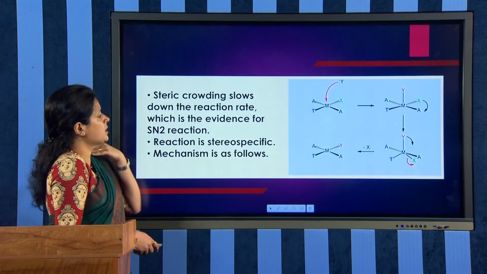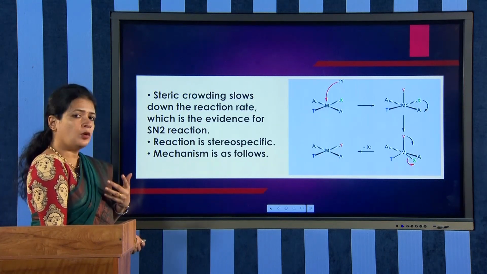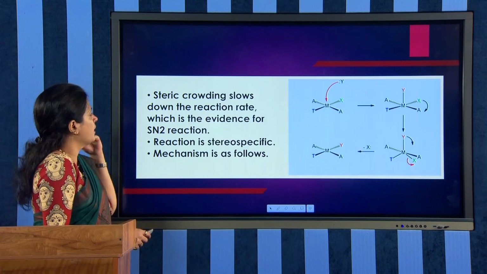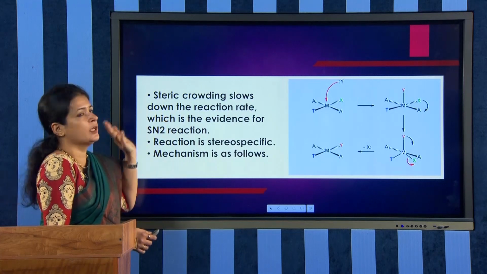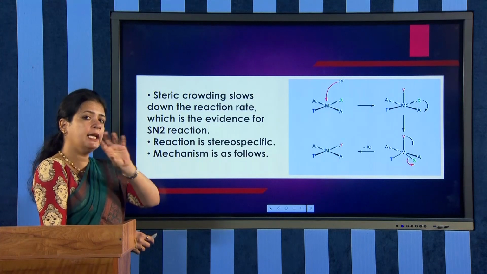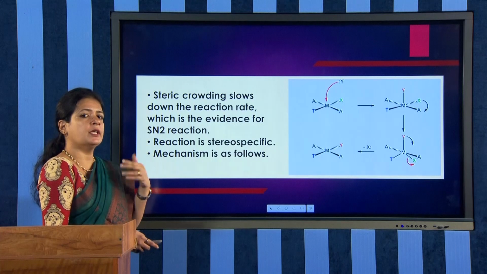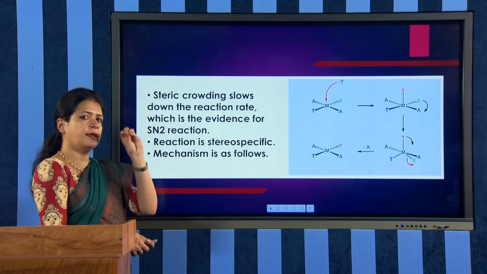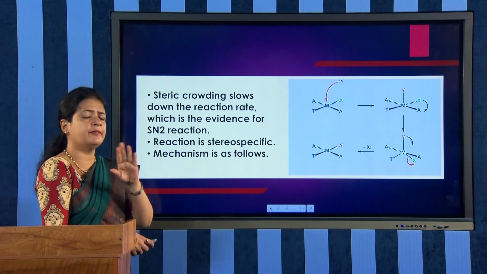Now, how do we know that square planar complexes follow the SN2 mechanism? There are evidences. Steric crowding slows down the reaction rate. If we have bulky ligands within the complex, then the substitution is very slow. Since bulky ligands are there, when an entering ligand is coming, obviously the reaction is very difficult to happen.